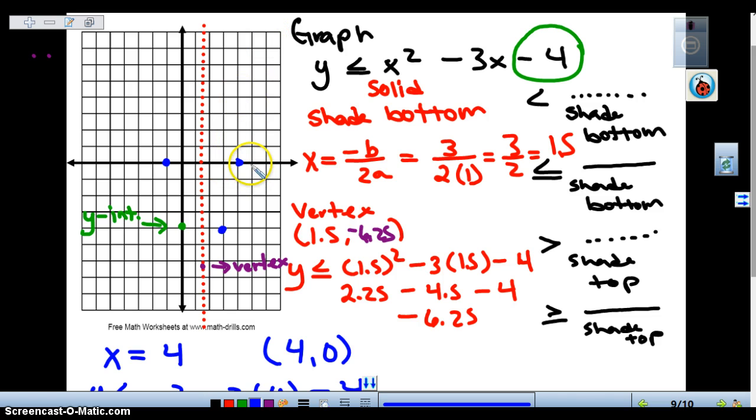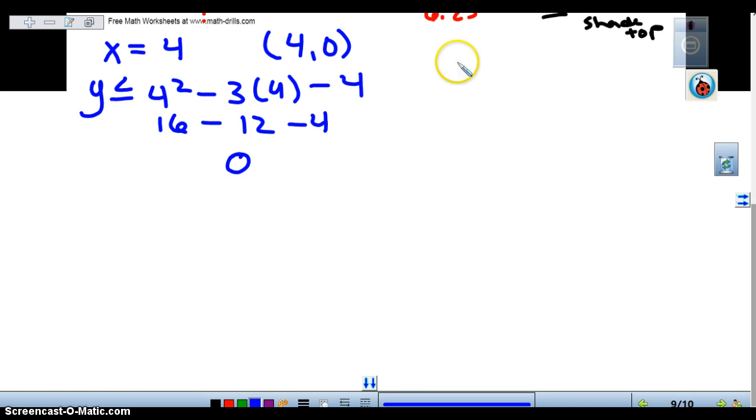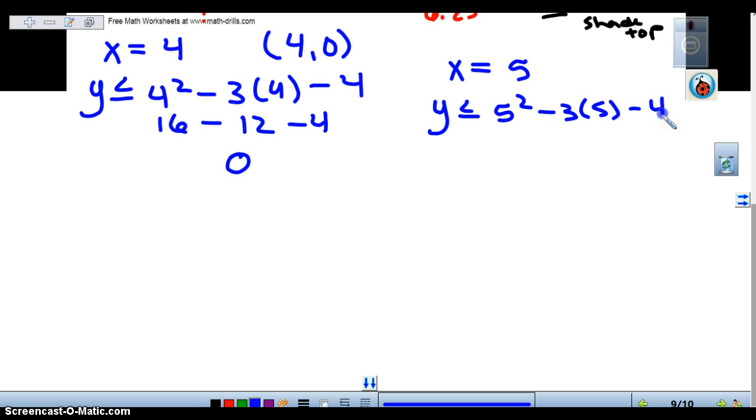Can I choose x equals 5 and see what we get? If x equals 5, would I find another ordered pair? So 5 squared minus 3 times 5 minus 4. If I substitute with 5, I get that y would be 6. 25 minus 15 minus 4 is 6.